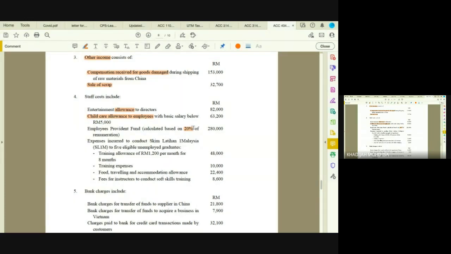So how are you going to come up with the 1%? If 20% is 280,000, you have to add back 1%, right? Because the difference is 1%. So add back 1%. So 1%, 280. How do you do it? 280 divided by 20. Is it?